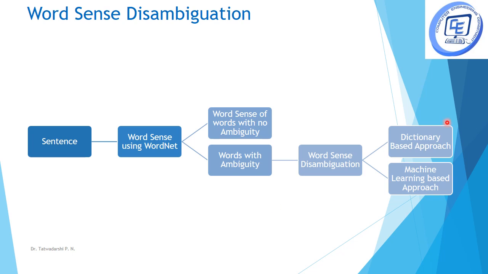The second approach is the machine learning based approach. This is a basic classification problem: we have multiple meanings, that is multiple classes, and using machine learning classification algorithms, we try to identify the probability of which is the best meaning to be picked. So this is word sense disambiguation.